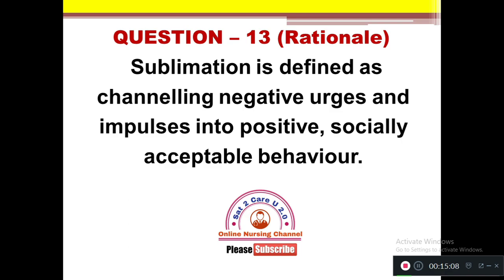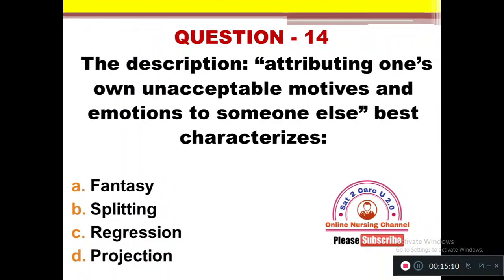Now let's see question number 14. The description attributing one's own unacceptable motives and emotions to someone else best characterizes A. Fantasy, B. Splitting, C. Regression, D. Projection. It is also a question related to a defense mechanism.